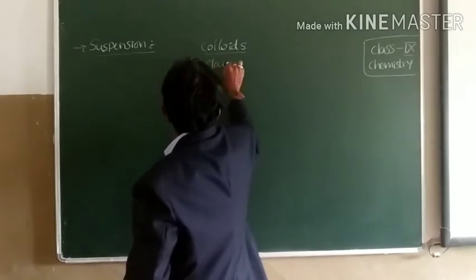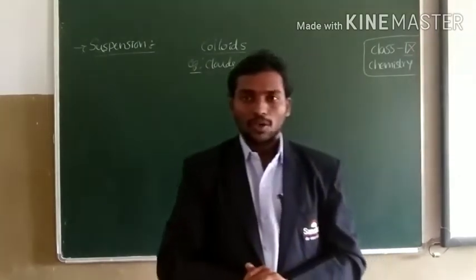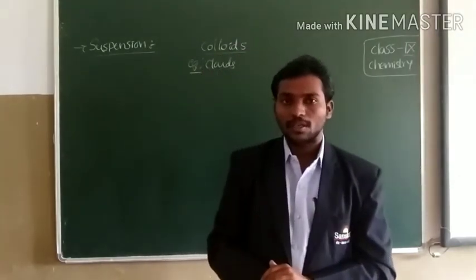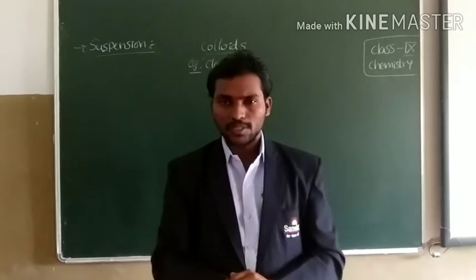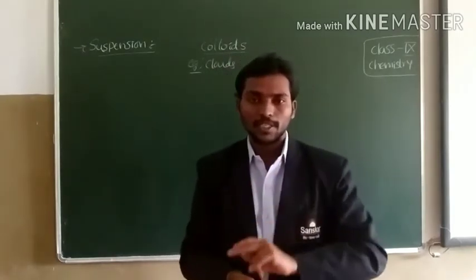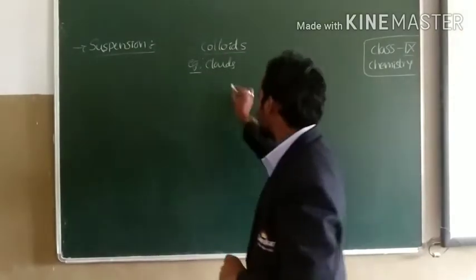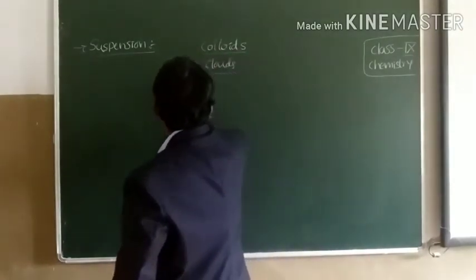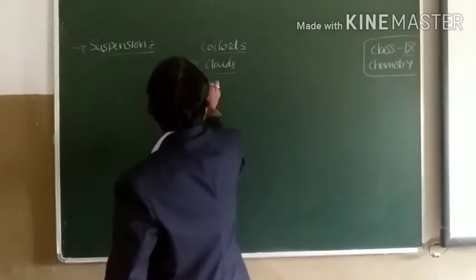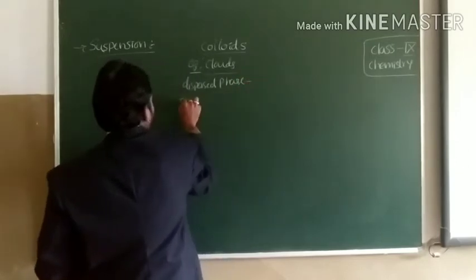For example, clouds. Clouds are an example of a colloidal solution because clouds look like a homogeneous mixture, but actually clouds are made up of two components, that is dispersed phase and dispersed medium.